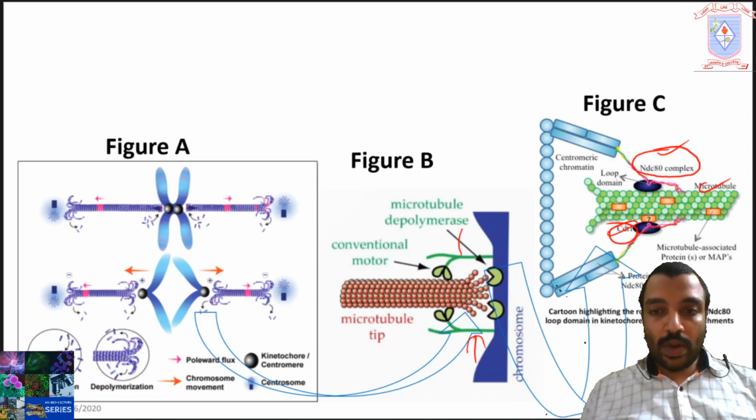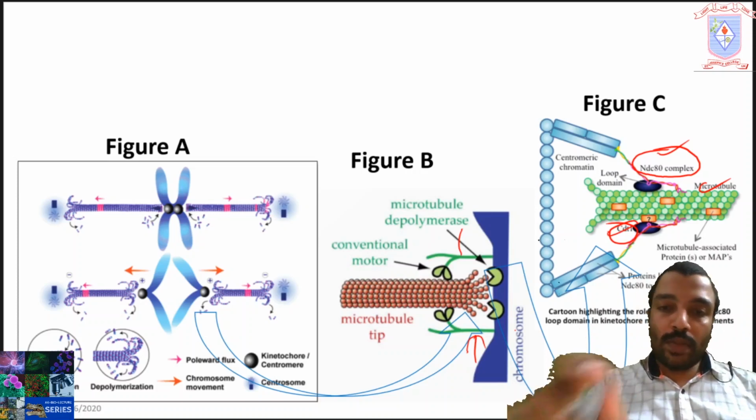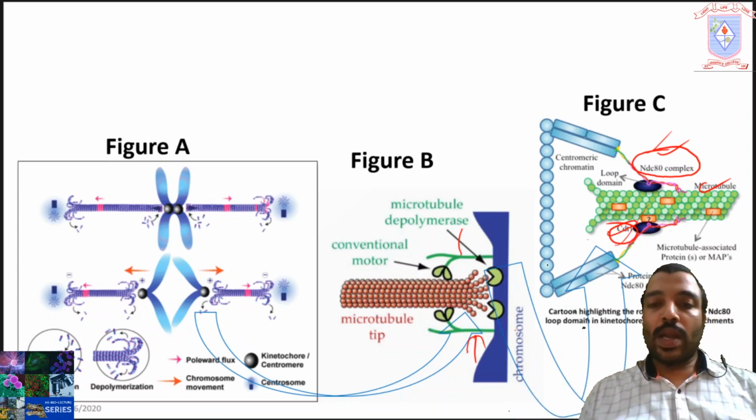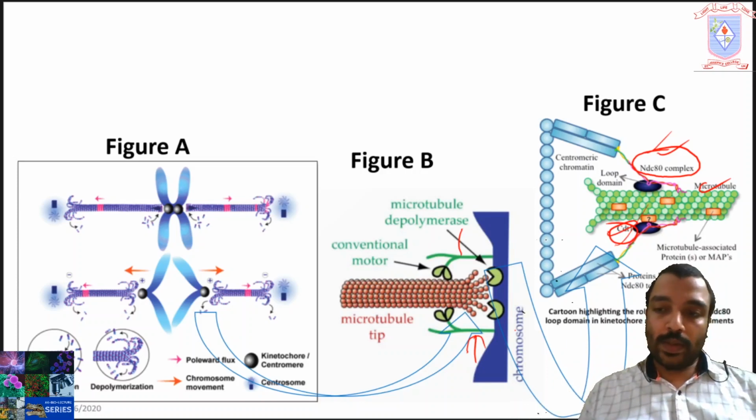Actually kinetochore is a complex of proteins, and the two proteins we represented here are part of the inner kinetochore, and these two proteins are attaching with the microtubules.